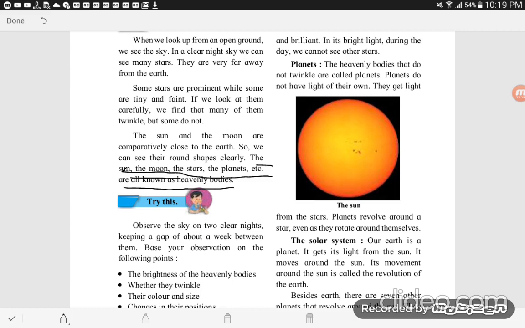The underlined sentence is the answer to the question.